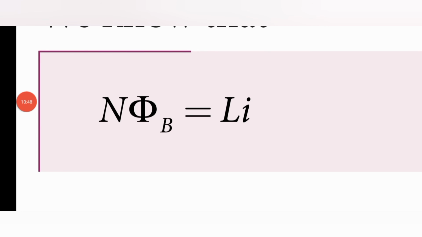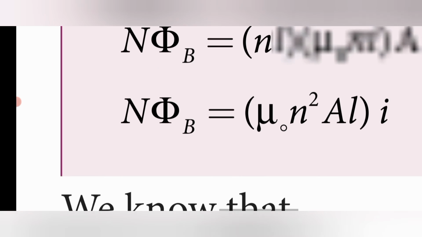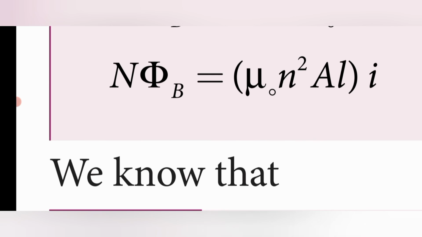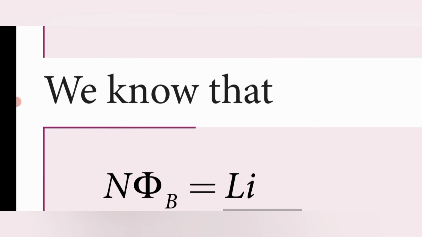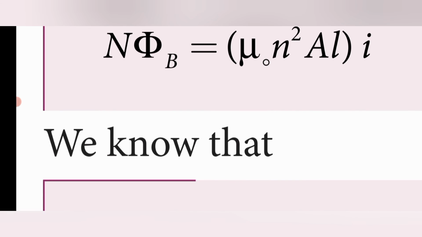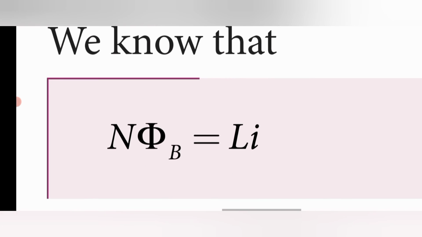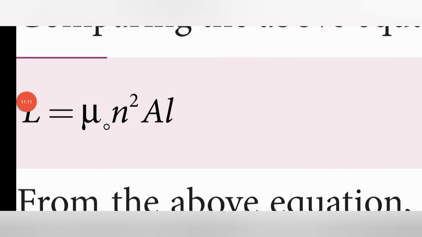We know already that N phi B is equal to L I, where L is the self-inductance of the coil. So equate this equation and the above equation, N phi B and N phi B, since the LHS are the same. Finally you will get L is equal to mu naught n square A L. This is the final equation.